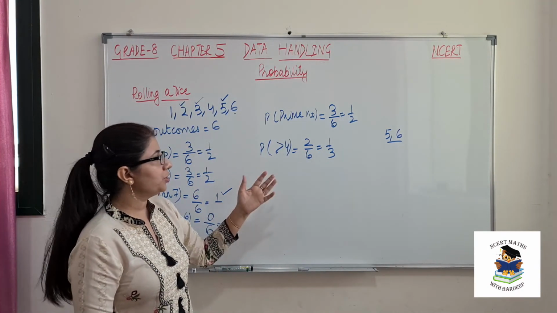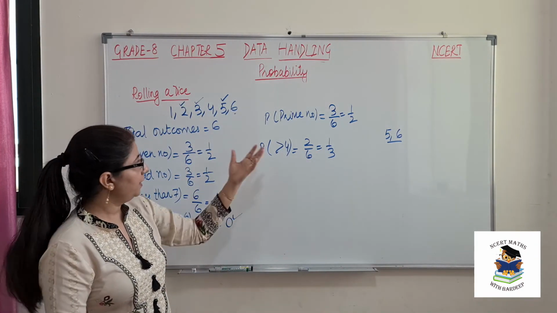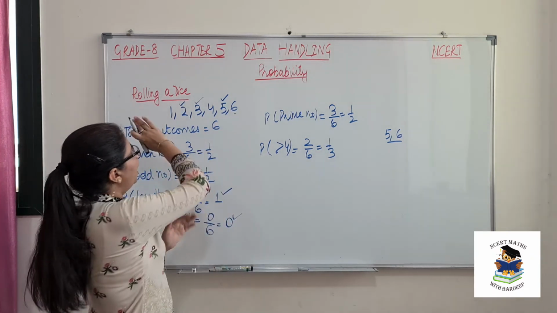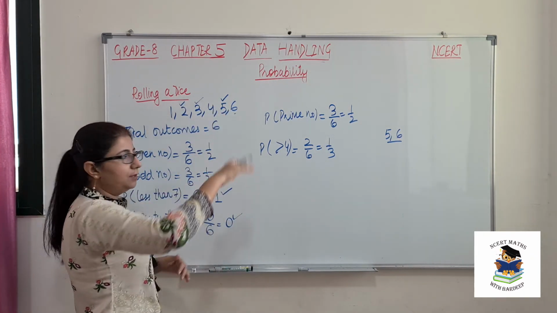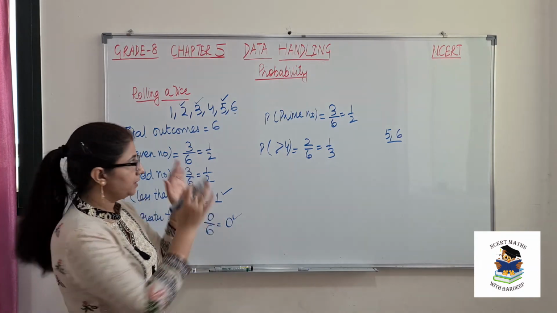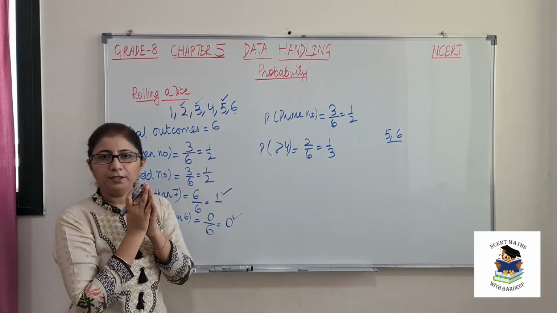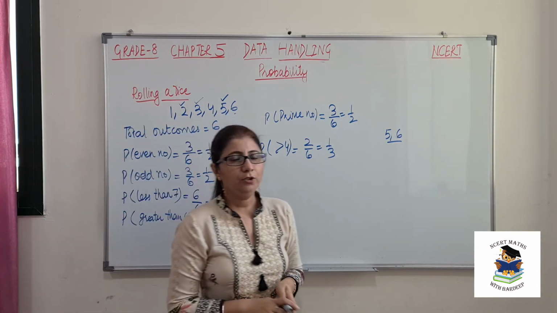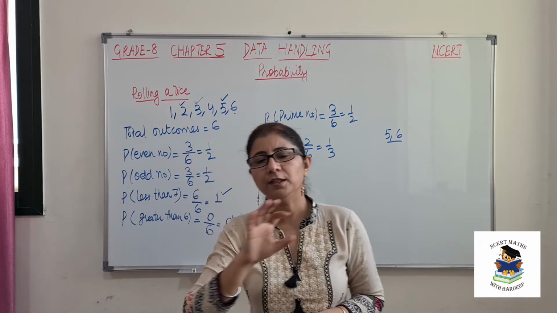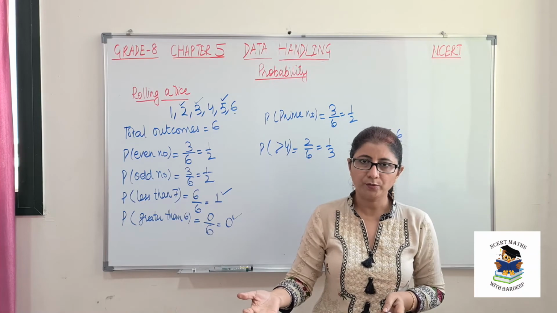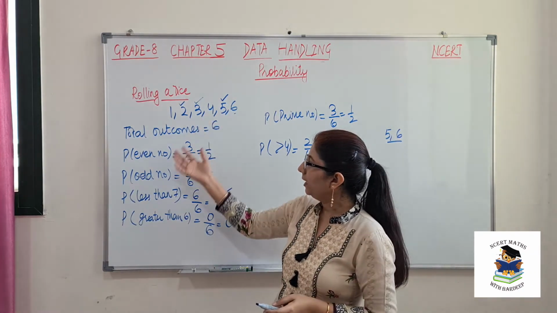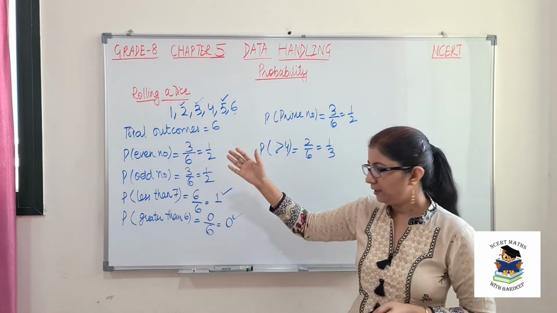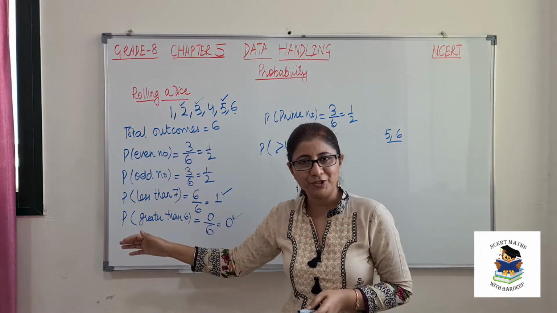So any such type of event can be asked and you should decide, out of these possible outcomes, what are the outcomes that satisfy your condition or satisfy your event. So whatever is that value, you will write in the numerator divided by total number of outcomes. So that will be the probability of your event under consideration.